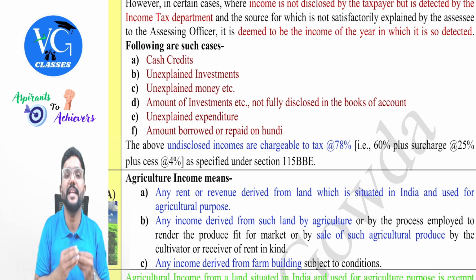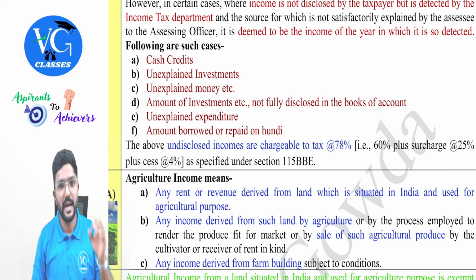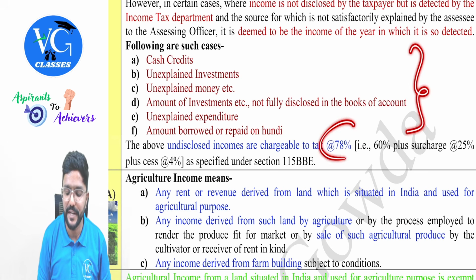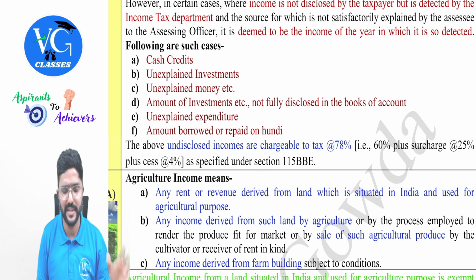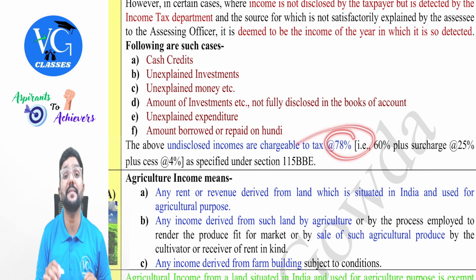Clear? Means indirectly in point F they're telling, don't pay or receive it in cash, guys. And the above income, whatever we have discussed, is taxable at the highest rate of 78%. Actually, the gross tax is 60% plus 25% surcharge will always be there, and 4% health and education cess, so effectively the rate comes to 78%.